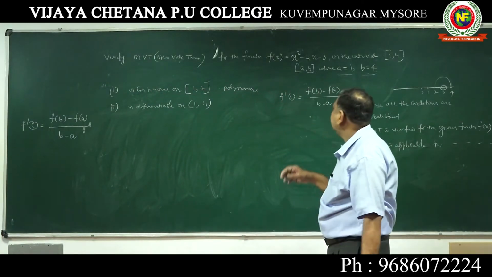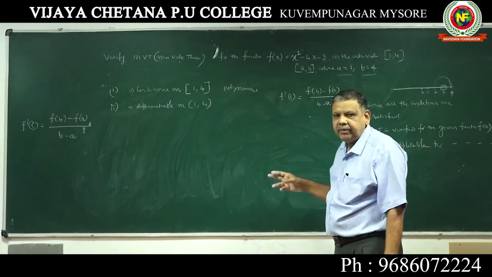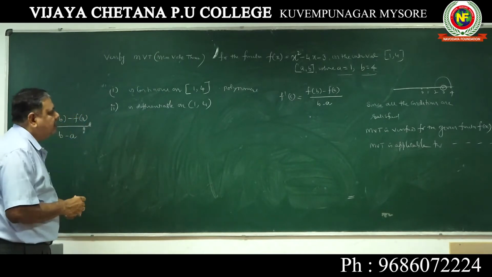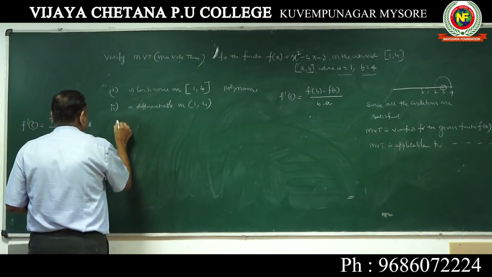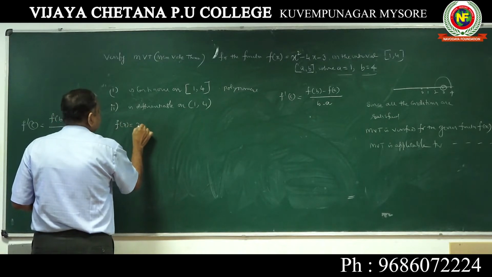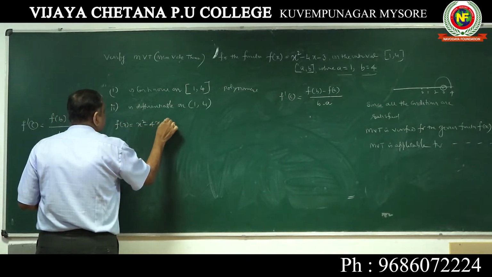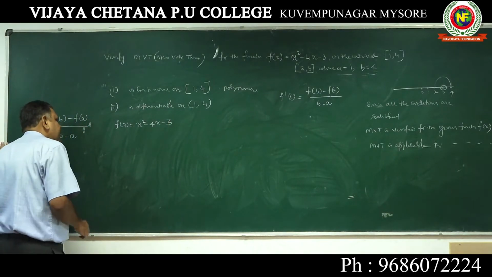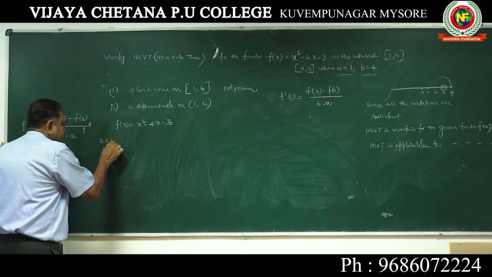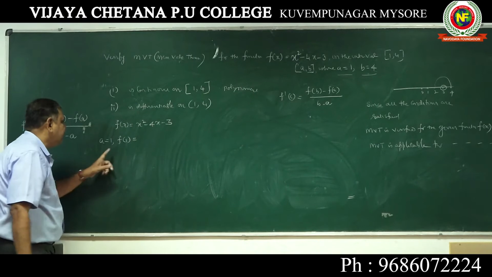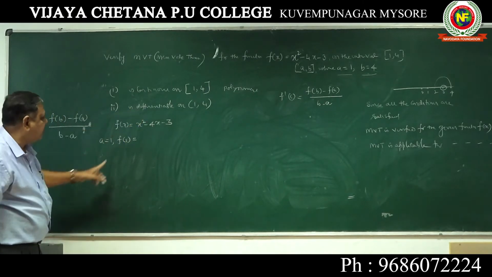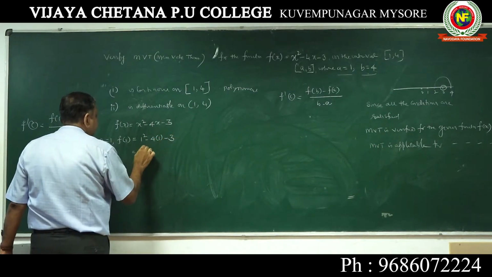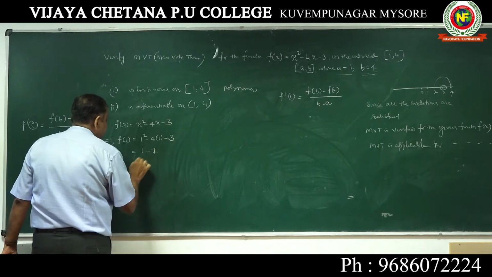Now we have to find f(b), f(a), b minus a, f'(c), and check whether c is in that interval. Now take f(x) is equal to x square minus 4x minus 3. Just check. Now here a is 1, so f(1): in the interval 1, 4, that is 1 square minus 4 into 1 minus 3, or it is 1 minus 7, or it is minus 6.